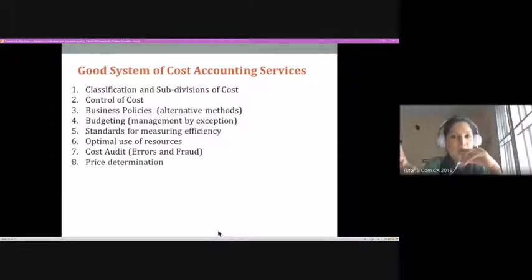Right. We stop here. In today's class, we were just looking at the preliminary part of how cost accounting helps the management in taking various decisions. What are the primary differences between financial accounting and cost accounting, right? We also looked into what are the essential ingredients within a good or efficiently implemented cost accounting system within an organization.